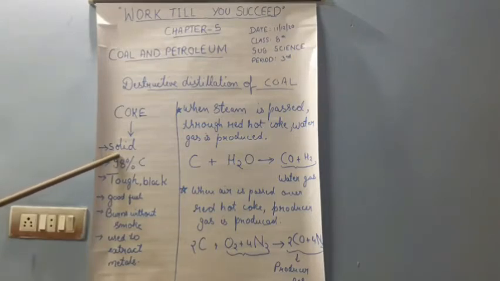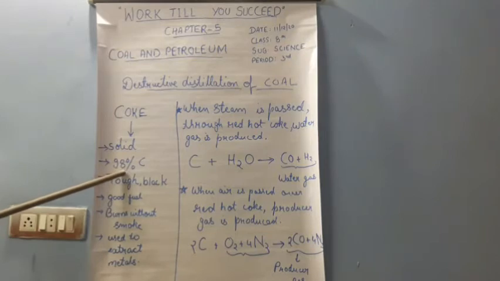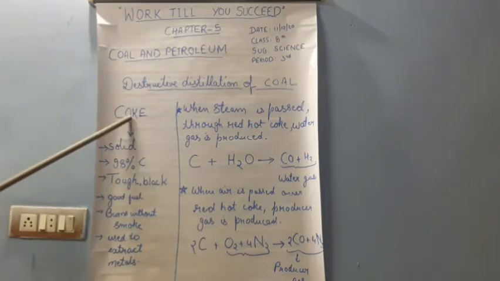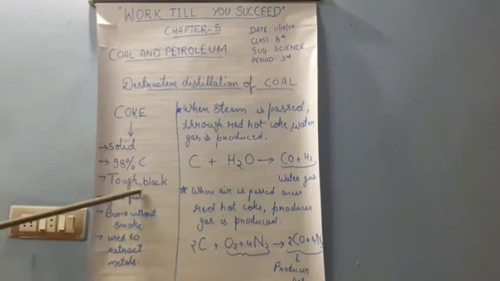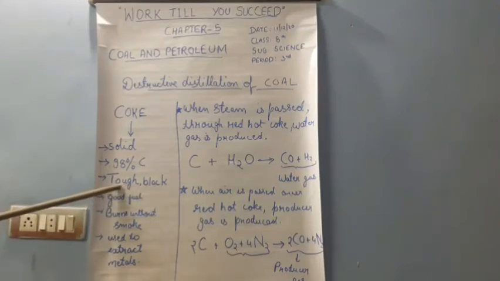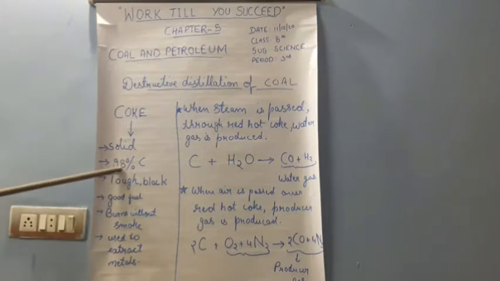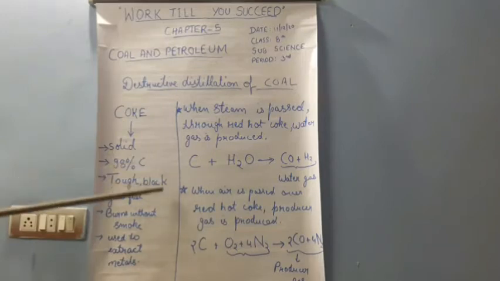Then second point, it contains 98% of carbon. You can imagine 98% means a high amount of carbon is present in the coke. As the amount of carbon is so much, it will automatically be black in color. And it is a solid, and mostly solids are always tough, so this coke is also tough. It is the solid residue, it contains 98% of carbon, it is tough and black in color.